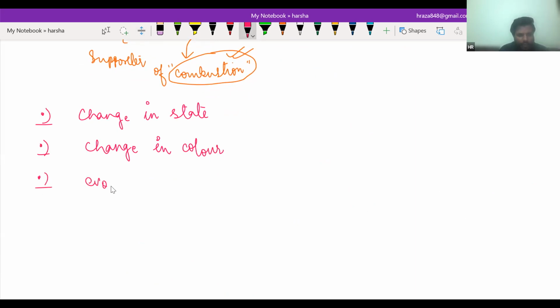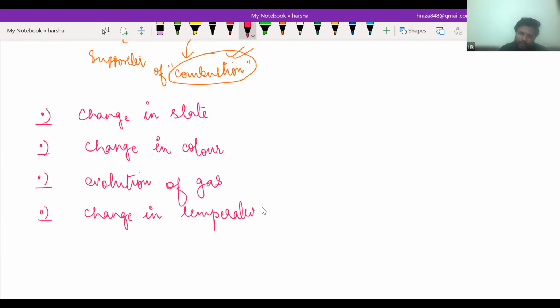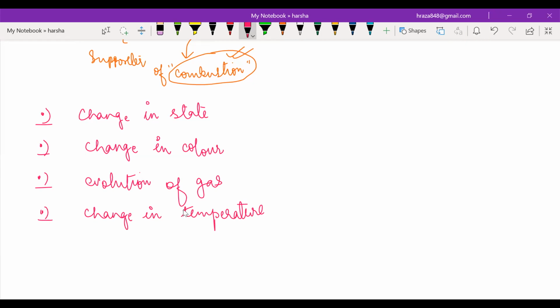Also, evolution of gas indicates that a reaction took place, and also change in temperature. Any one of these four points happening during a process means it is a chemical reaction. Is that clear, everyone? Yes, sir.